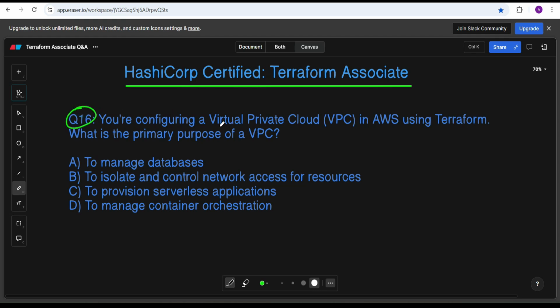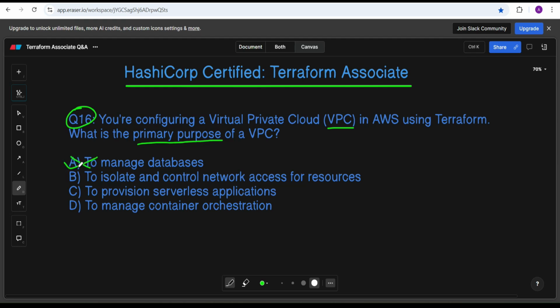You are configuring a virtual private cloud, VPC, in AWS using Terraform. What is the primary purpose of VPC, virtual private cloud? If you are familiar with AWS, you also know the main purpose of the virtual private cloud. Okay, so the options are to manage database.